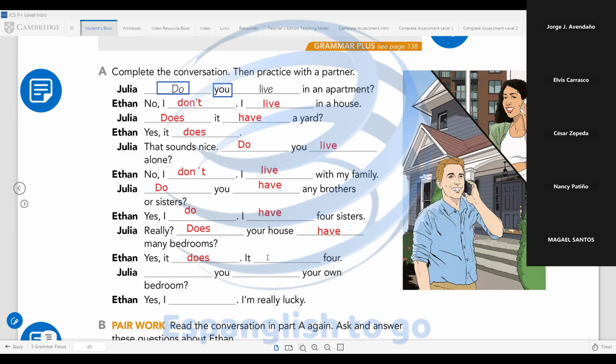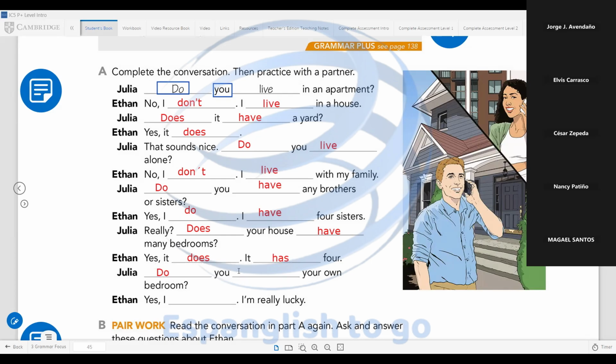It has, in this case, yes, has, because we have no auxiliary after the period. It has 4. Perfect. Very good. Magael, your microphone is off. Okay. George, the last one.